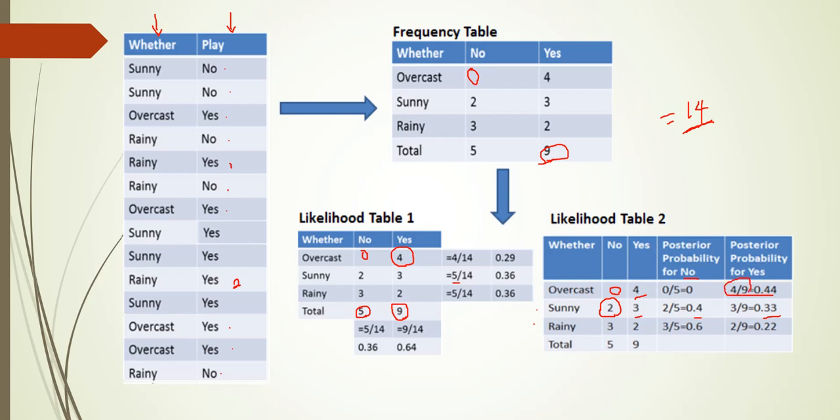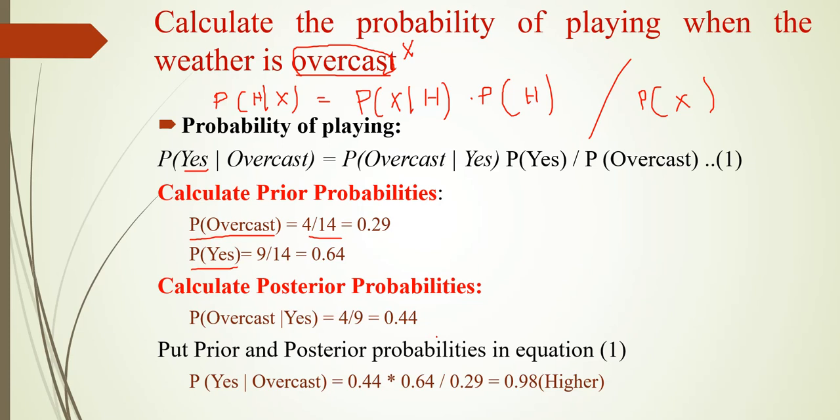What is P of overcast by yes? So overcast by yes is equal to 0.44, multiplied by, what is P of H? P of H is the probability of yes, that is equal to 0.64, divided by the probability of overcast. What is the probability of overcast? 0.29. So 0.44 multiplied by 0.64 divided by 0.29, if we compute this, it is equal to 0.98, that is approximately equal to 1.